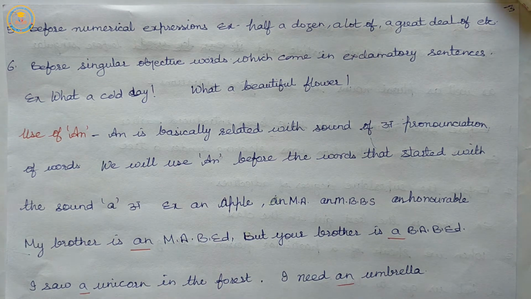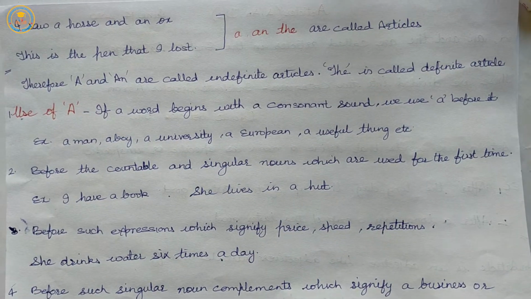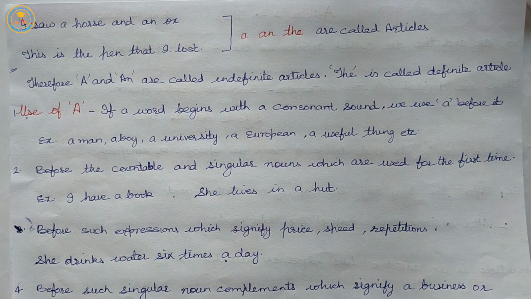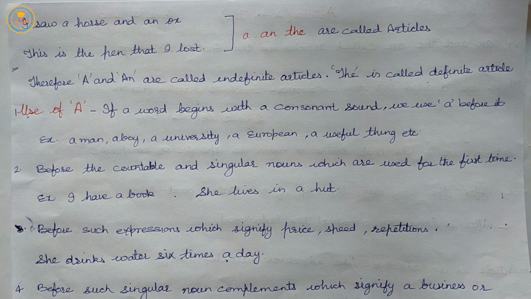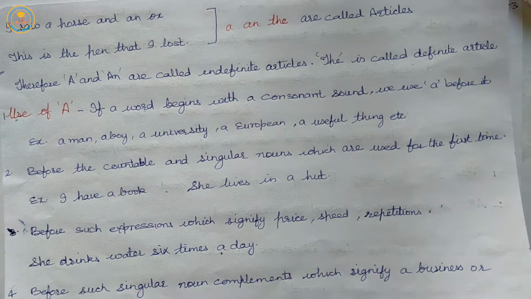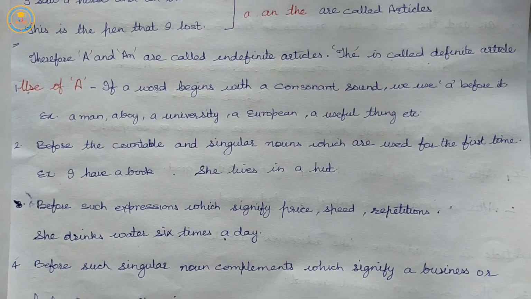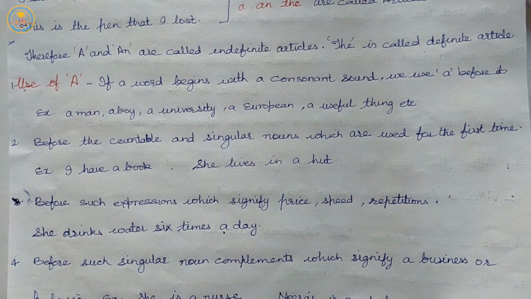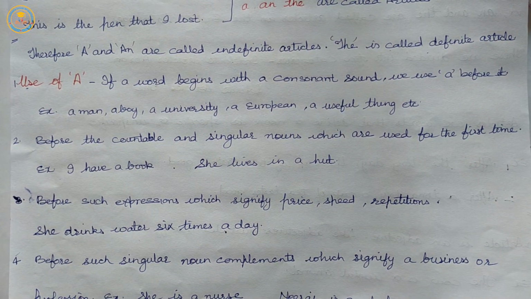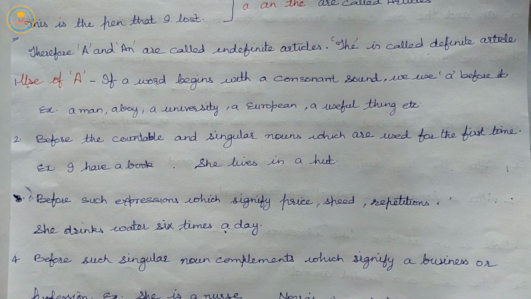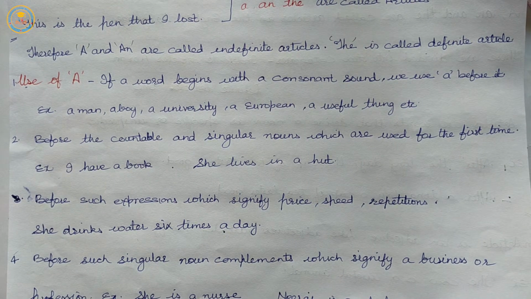So here we have read about the uses of A. First, if a word begins with a consonant sound, we use A before it. Second, before the countable and singular nouns which are used for the first time. Third, before such expressions which signify price, speed and repetition.